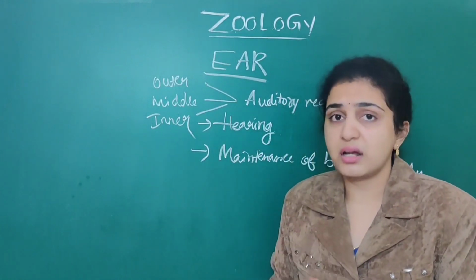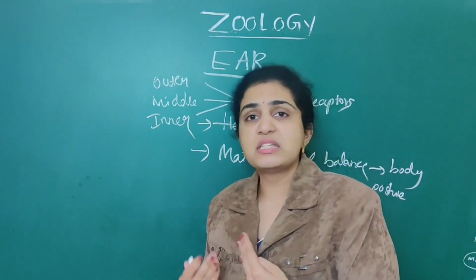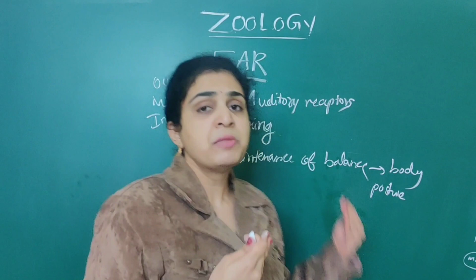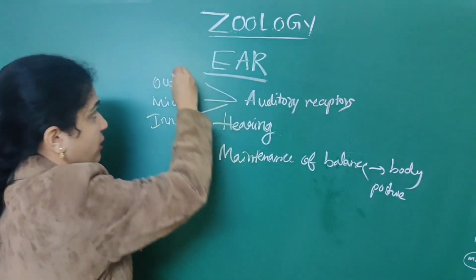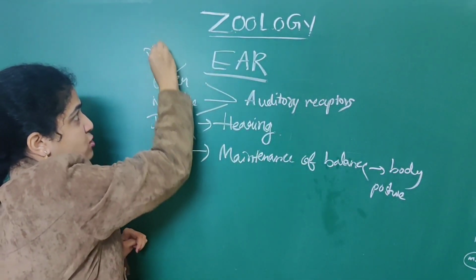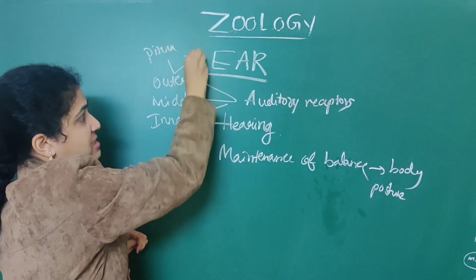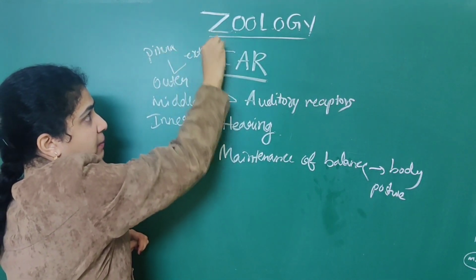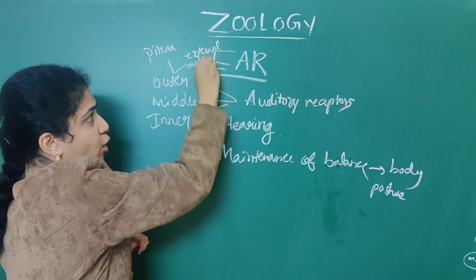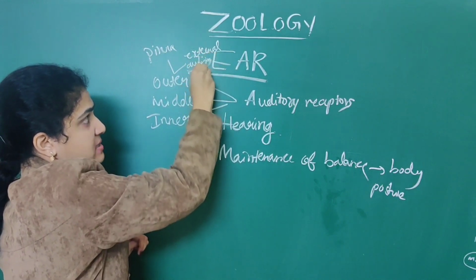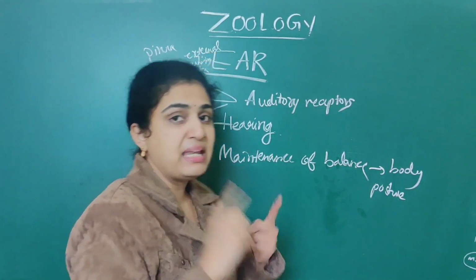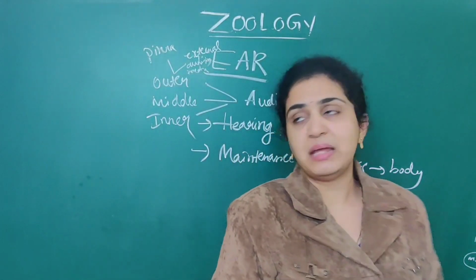Here the parts of the ear are also important because numerous NEET questions are asked based on this. The outer ear is associated with the pinna as well as the external auditory meatus. Two parts, pinna as well as external auditory meatus.